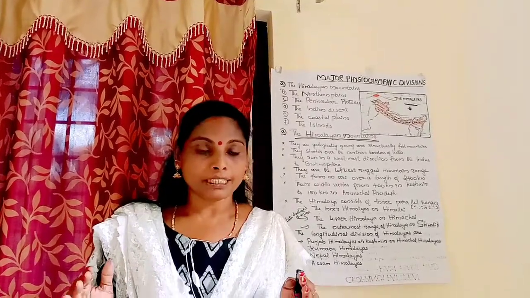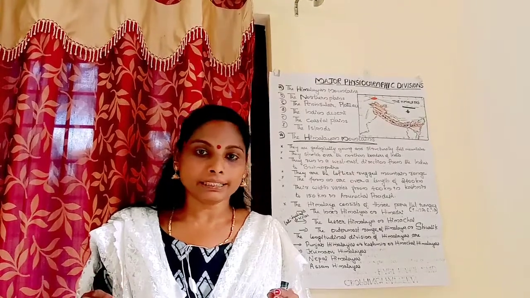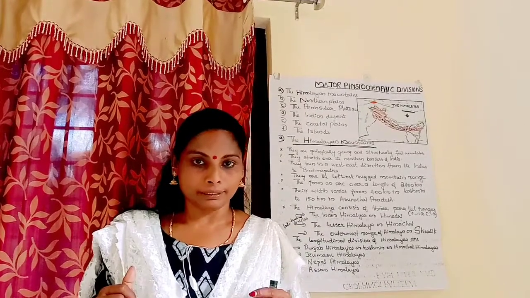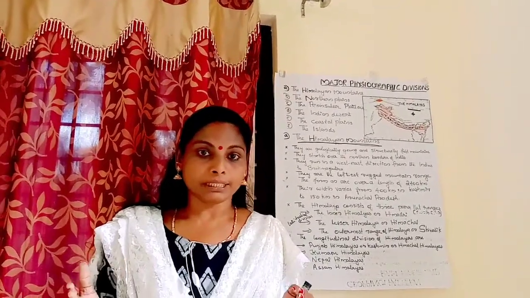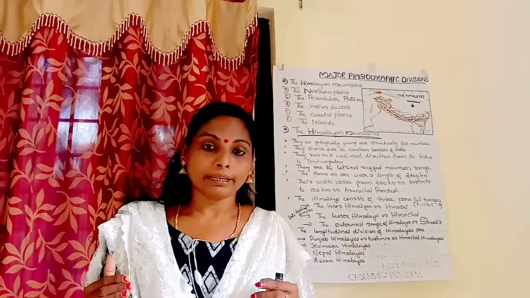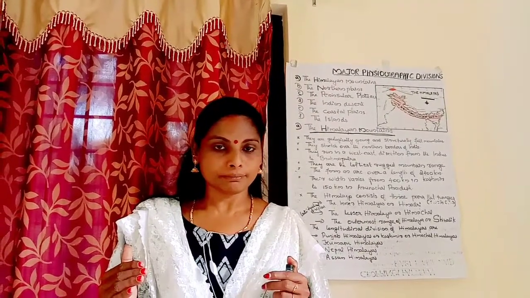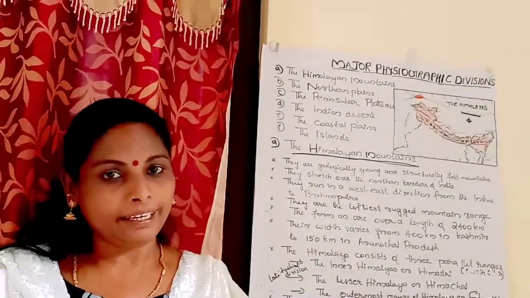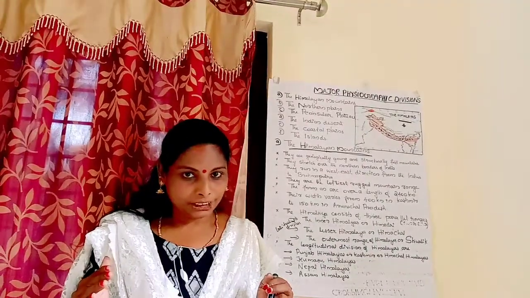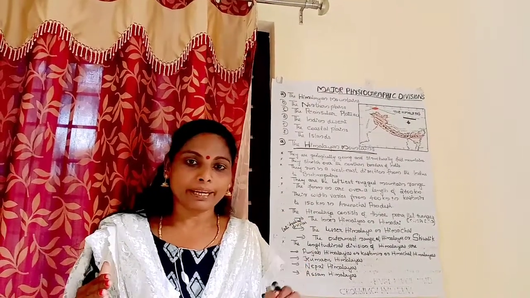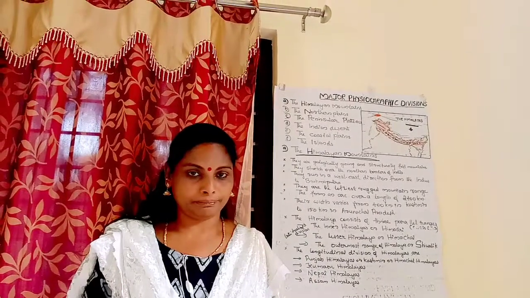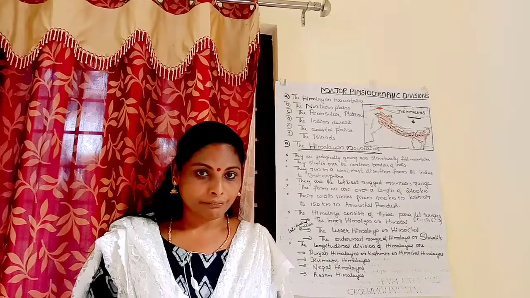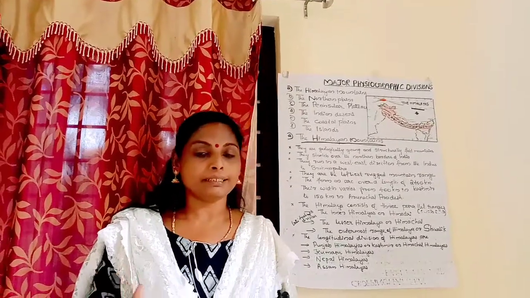The second description about the Himalayas is that they stretch on the northern borders of our country. This stretch means they spread over the northern part of our country. Then another feature is that they run in a west-east direction from river Indus to river Brahmaputra. The next feature is that they are one of the loftiest rugged mountain ranges.